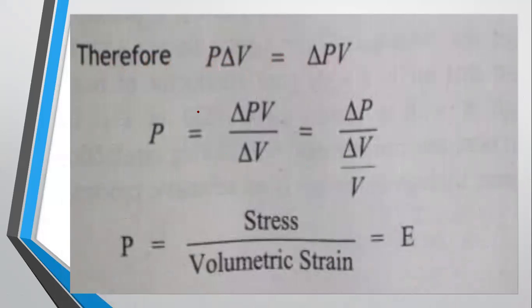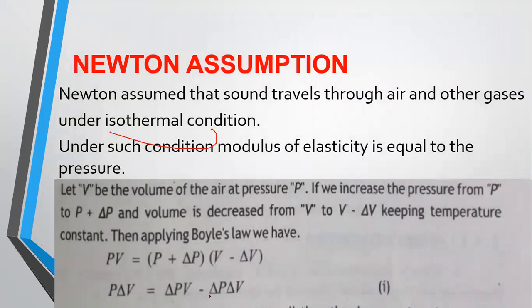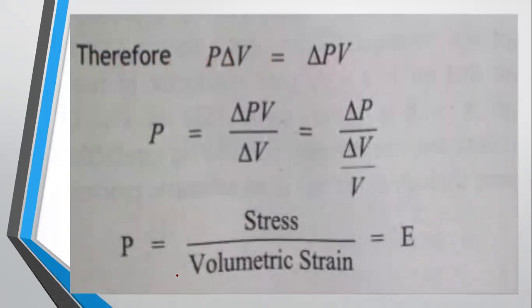Now, in this case delta P and delta V are very small. Delta P is the change in pressure, delta V is the change in volume. There is very little change in pressure or little change in volume, so the product will be very small and we can neglect this term. When we neglect this term, we get only P delta V is equal to delta P into V, which is given in the next slide.